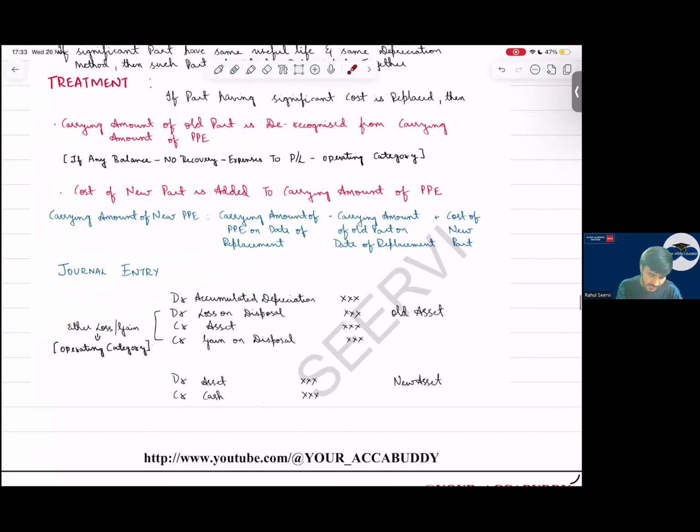So what is the journal entry? Credit, the asset is going out. Debit, accumulated depreciation regarding that. The difference will be what? The difference will be gain or loss on the disposal. This journal entry is regarding the old asset.